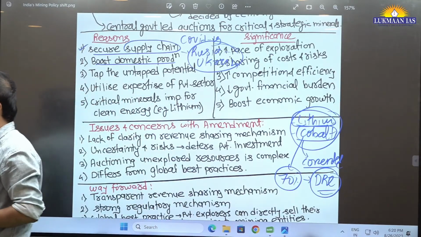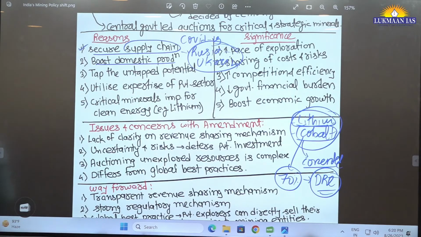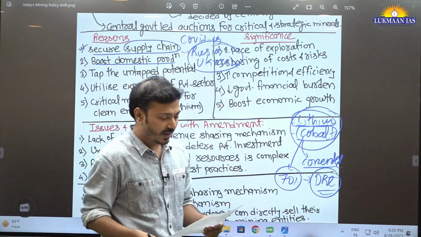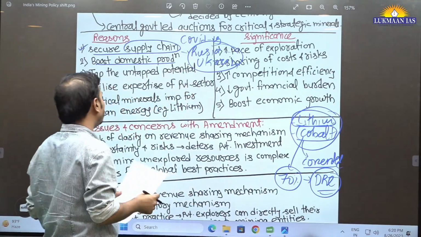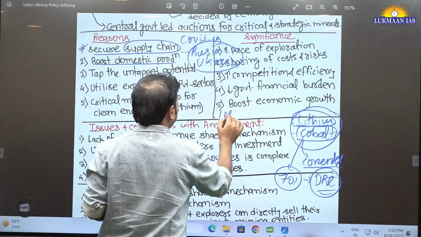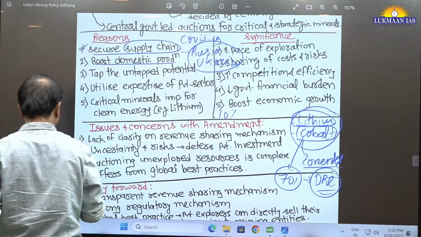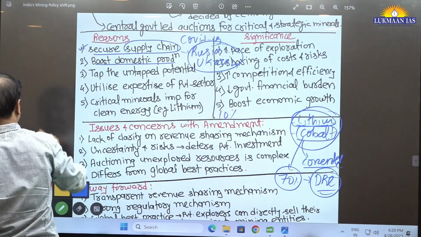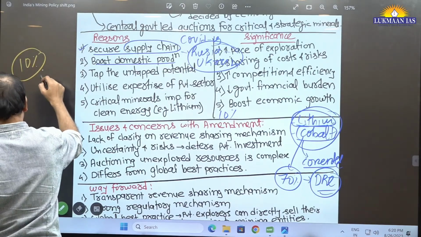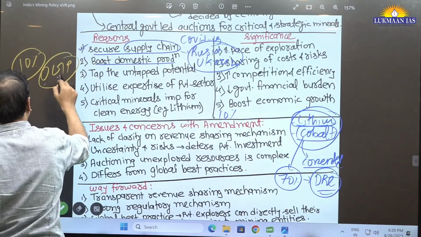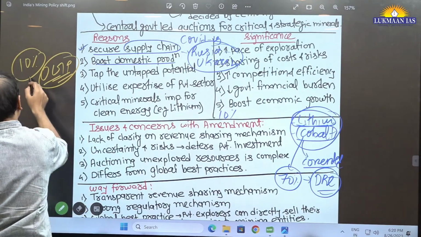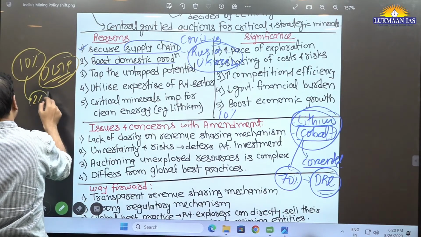I want to add some facts here. What kind of facts? For example, it is not there in the booklet that we have provided. So some facts that I would like to mention here are there in the Hindu article. Yes, at present India has explored only 10% of its OGP. What is OGP? Obvious geological potential. Out of this 10%, only 2% have been mined.